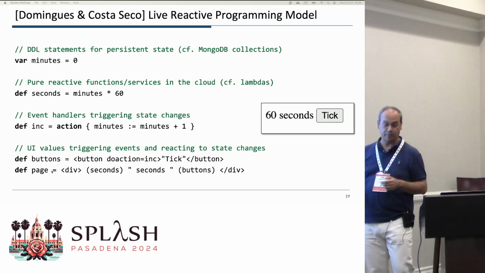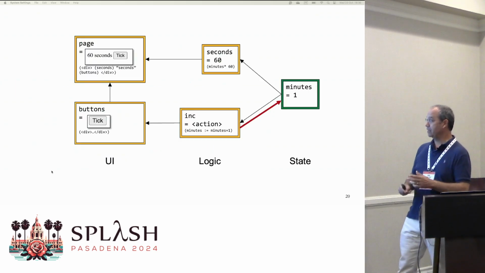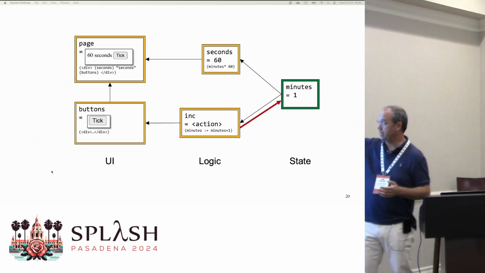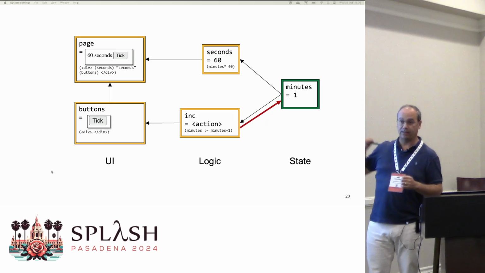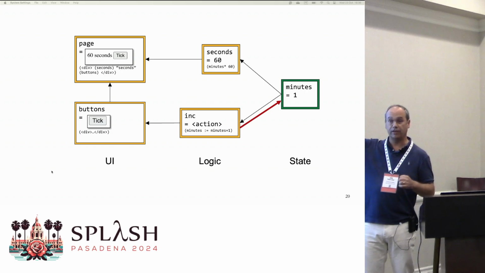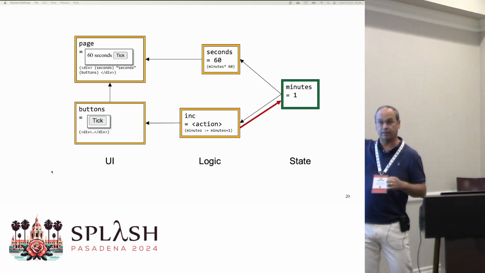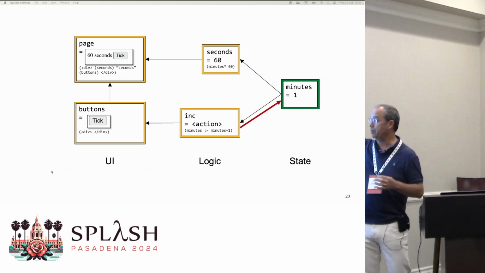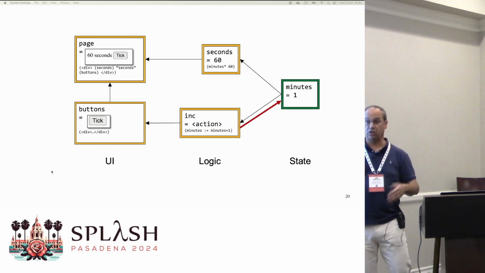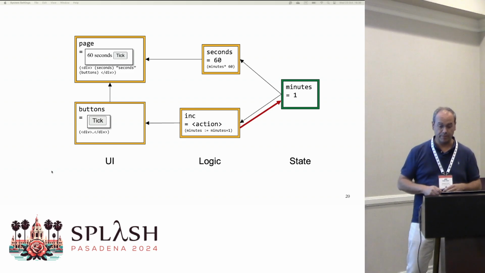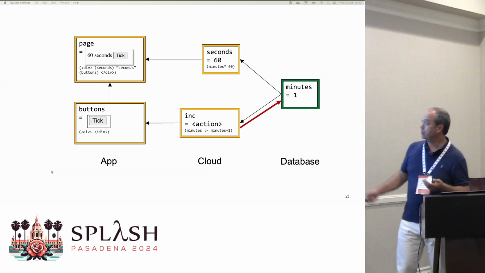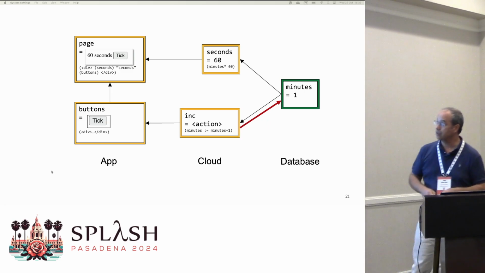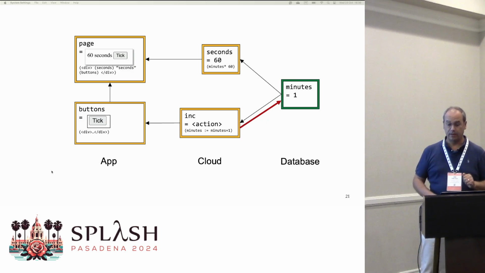You can keep on using it. Behind the scenes, what happens is that you have state, and then you have two definitions depending on that state, and that reactively update whenever the state is updated. And then, of course, you have UI over there, which is just another value of the language. So whenever you tick, the state is updated and everything is propagated immediately.